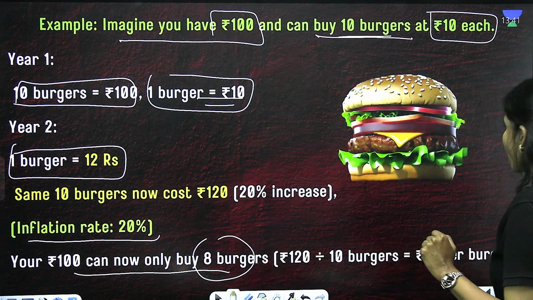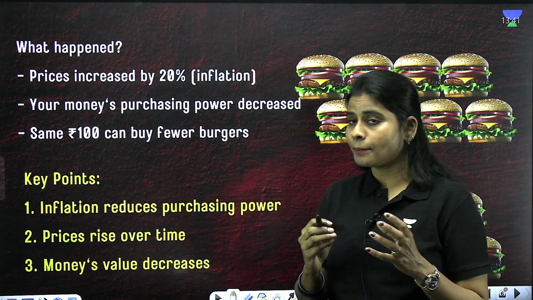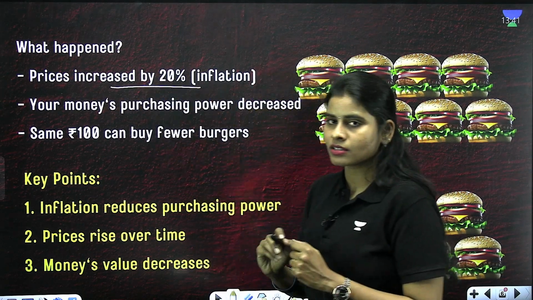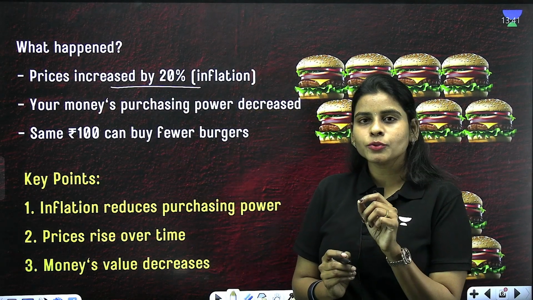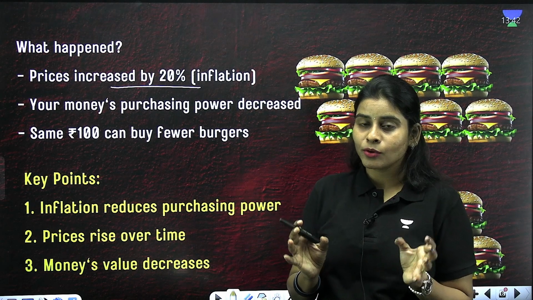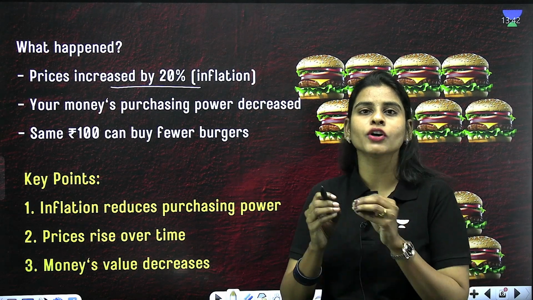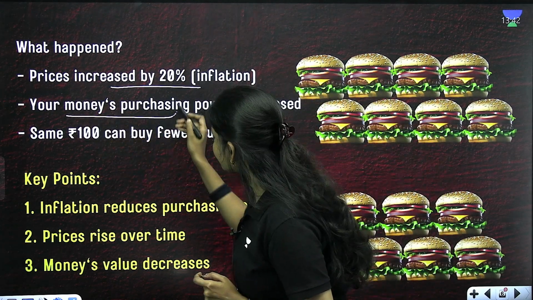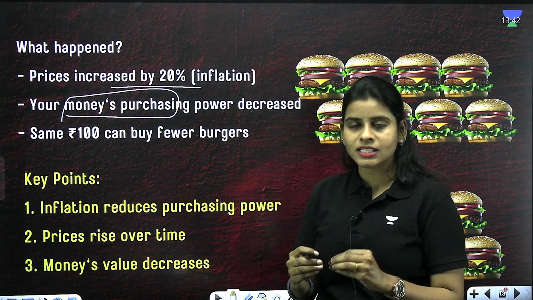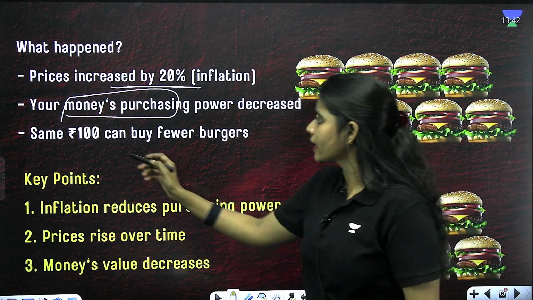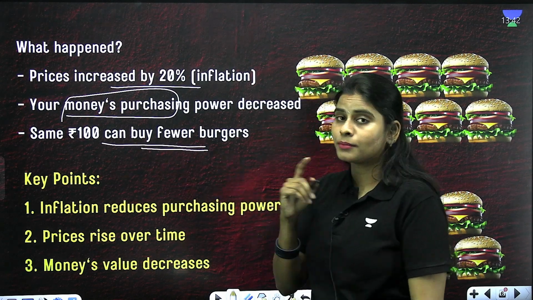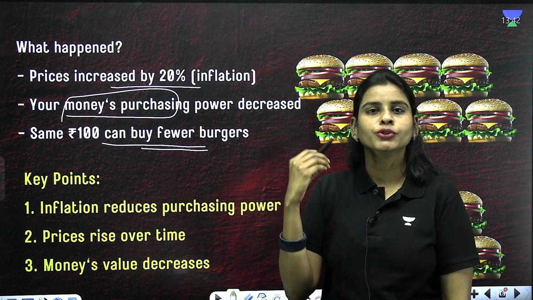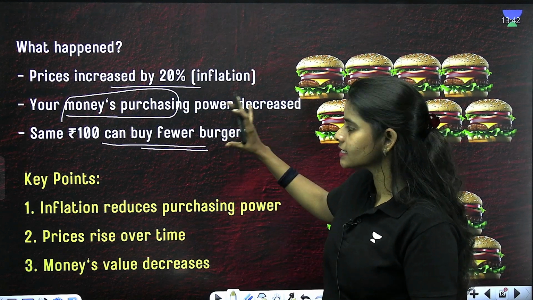Okay, so moving forward, what has actually happened? Price increased by 20%. In that case, with 100 rupees, you cannot buy 10 burgers anymore. It means the value of your money has decreased. Clear? Your money's purchasing power has decreased. The same 100 rupees can buy fewer burgers, not the same number of burgers which you used to buy. I hope this is clear for you.